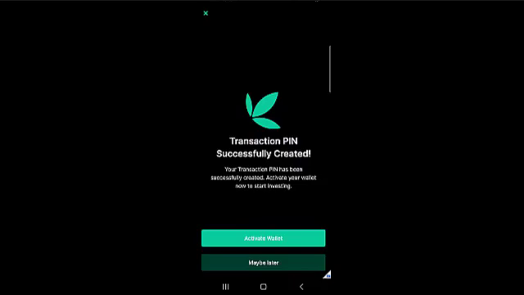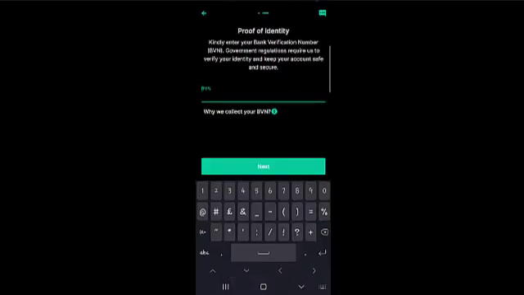And then you head over to activate your wallet. Of course, you can skip this option by clicking on maybe later, but why would you do that? Head over to activate your wallet and just complete the process. So you click on activate wallet, and then you'll be asked to input your BVN. All right, this is specifically for Nigerians.